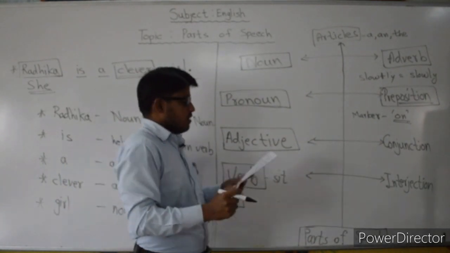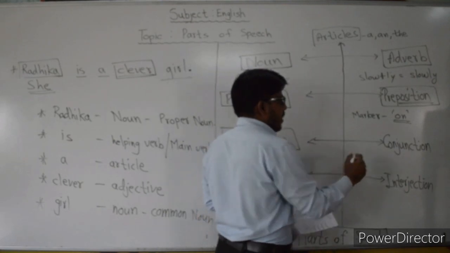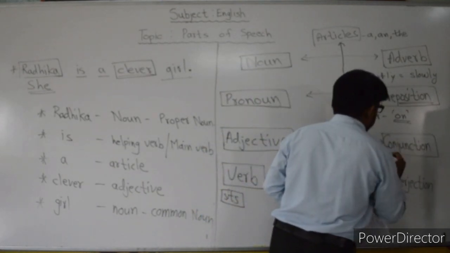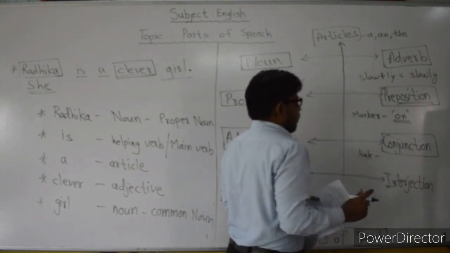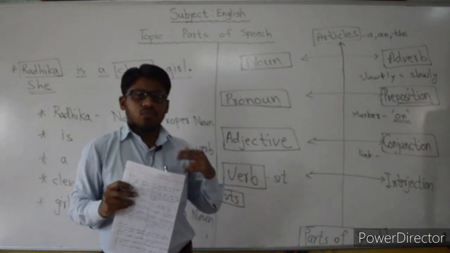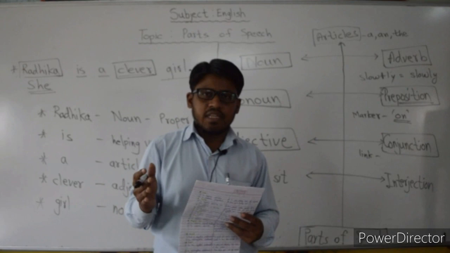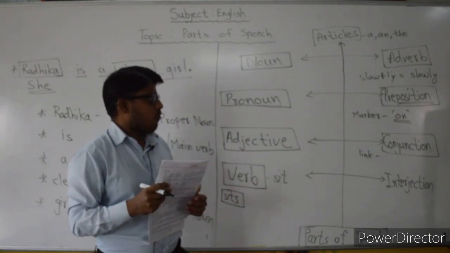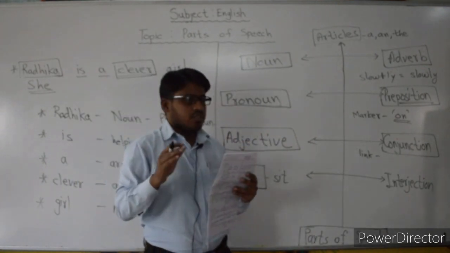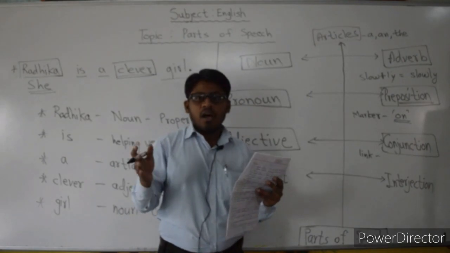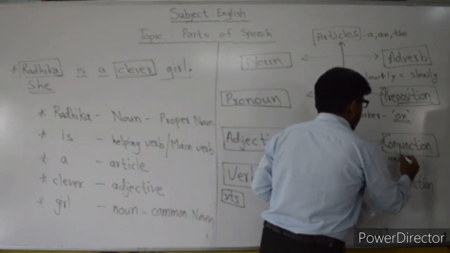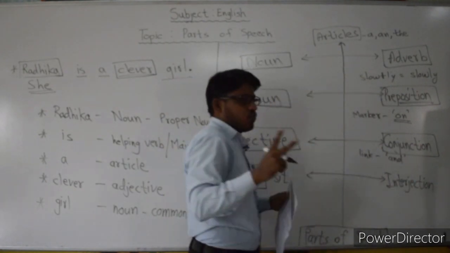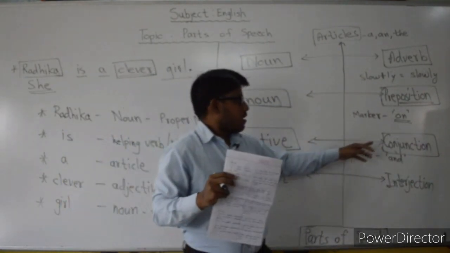And next, conjunction. What is a conjunction? It is very easy. Conjunction means connect or link, we can say. Linking word. The words which link two words, two phrases, two sentences, are called a conjunction. For example, Sita and Geeta are best friends. And, okay, so here the linking word is and. It connects two words, so that is called a conjunction.